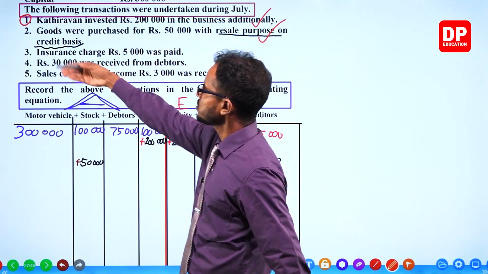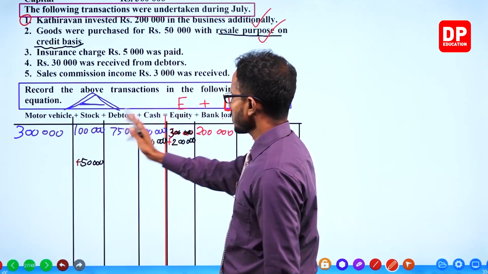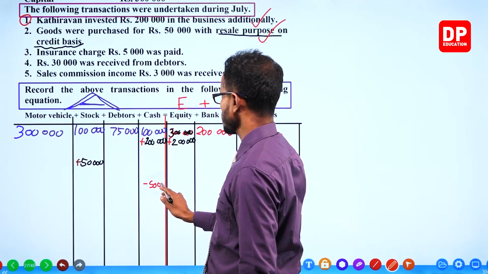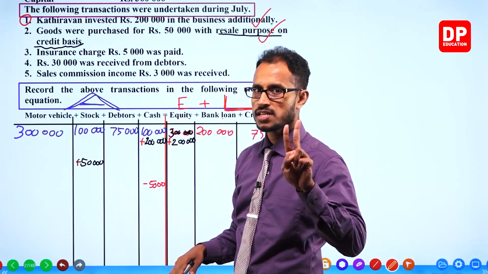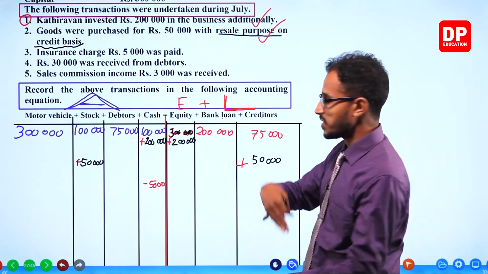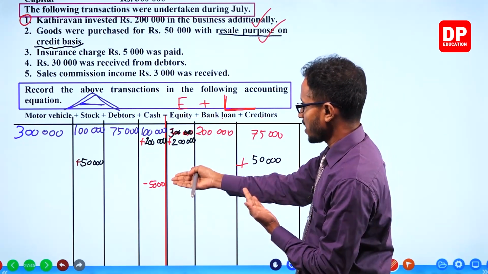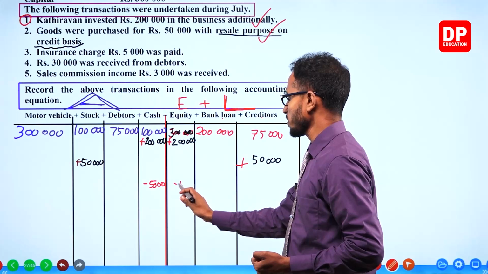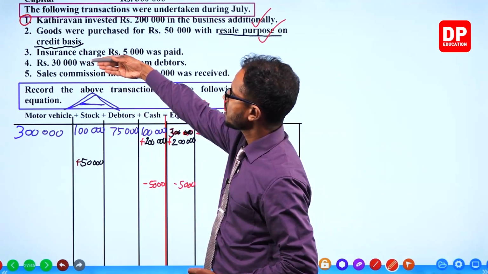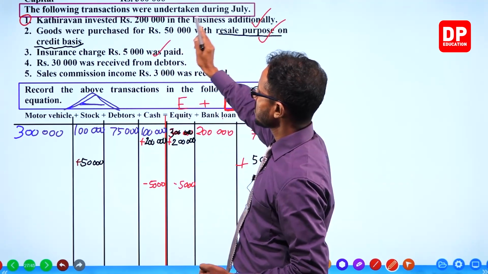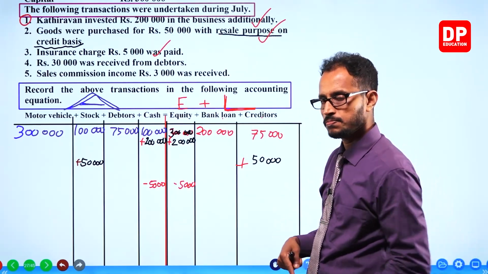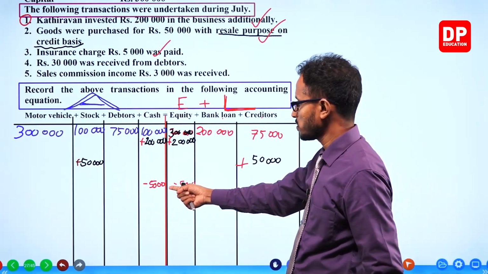Purchase 50,000. Insurance charges 5,000 was paid. Cash going out, so cash minus 5,000. Insurance charges is an expense. Expenses decrease equity, so 5,000 under cash as well as under equity, minus.